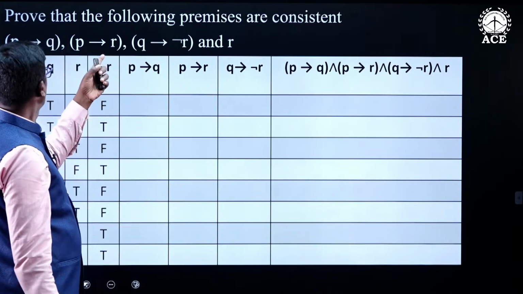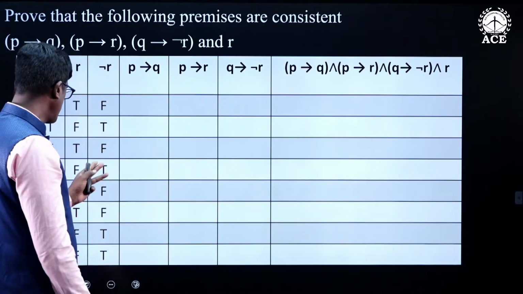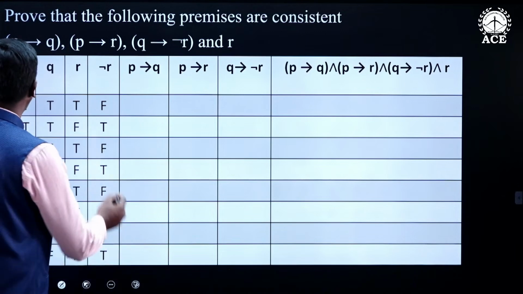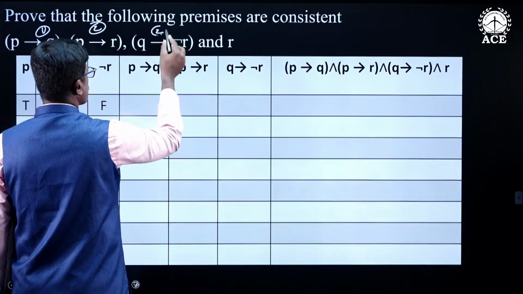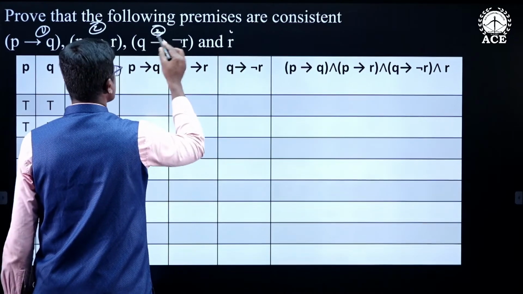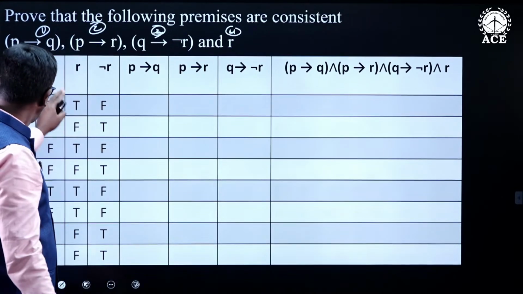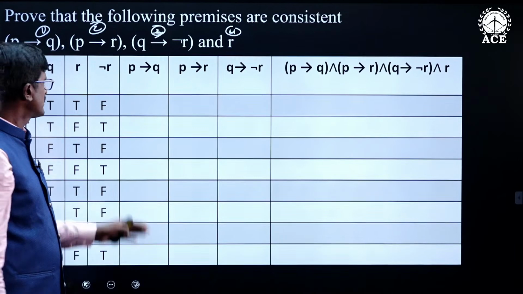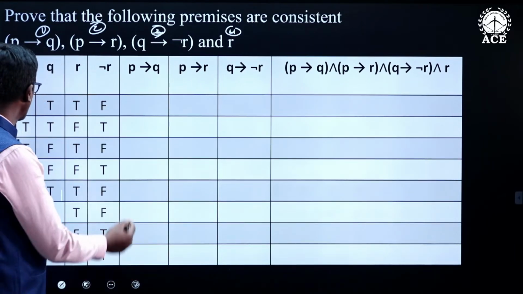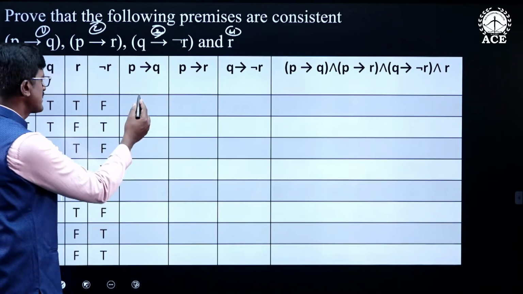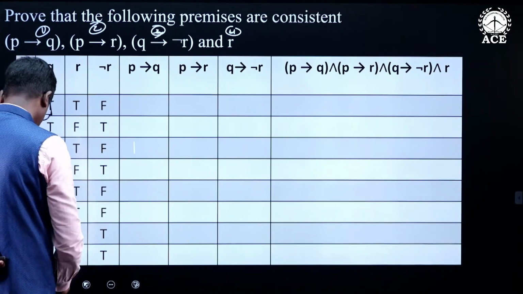Now, we will see how to prove consistent and inconsistent premises. I have taken some premises: this is one premise, this is one premise, this is one premise, and this is one premise. Now, I am going to find the conjunction of the premises. There are three simple statements, so you will have 2 power 8 truth cases, and these are all the 2 power 8 truth cases. This P conditional Q statement is false when the LHS is true and the RHS is false.